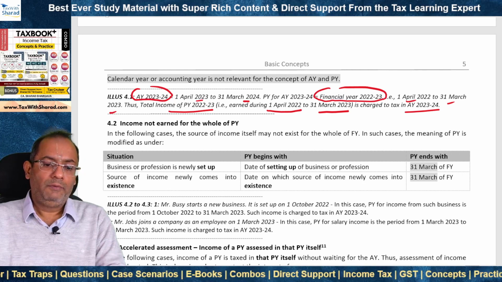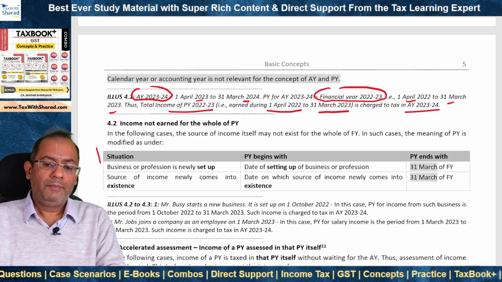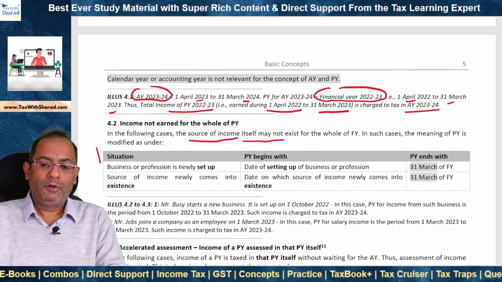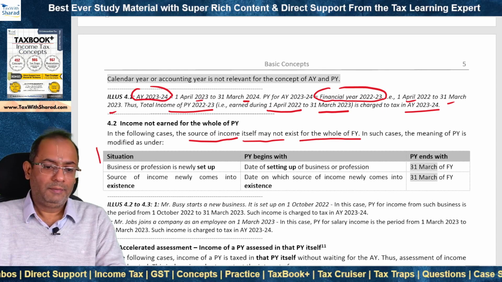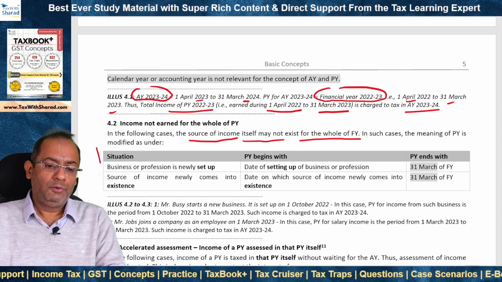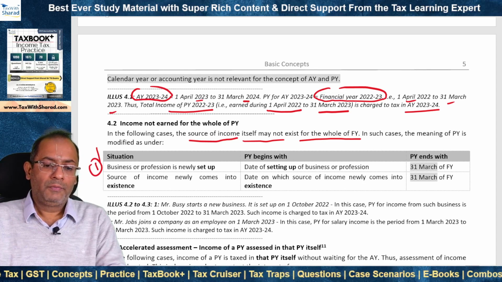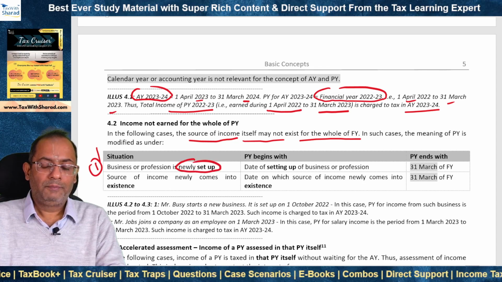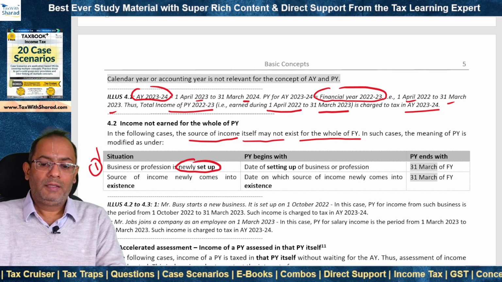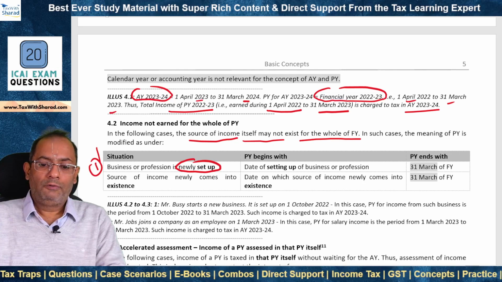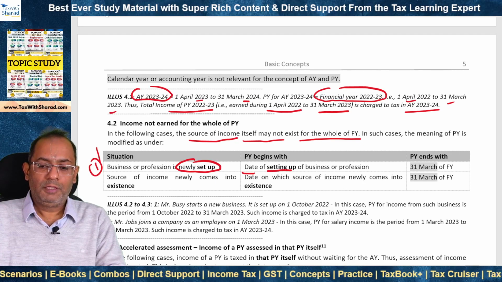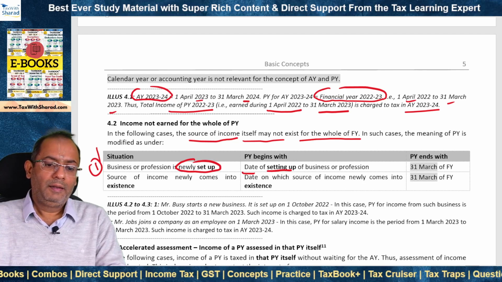The concept of previous year is slightly modified in cases where the source of income itself may not exist for the whole of the previous year, right? And there can be two situations. Situation 1, where a business or profession is newly set up. In that case, the previous year begins not from 1st April but from the date of setting up of such business or profession, right?